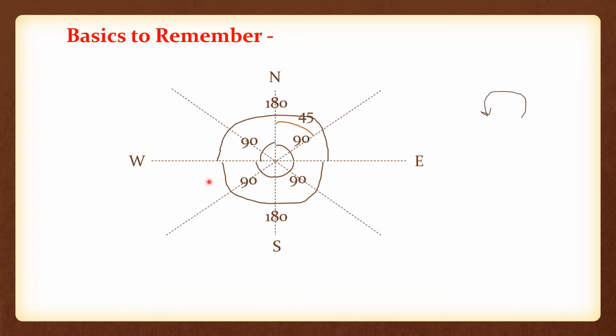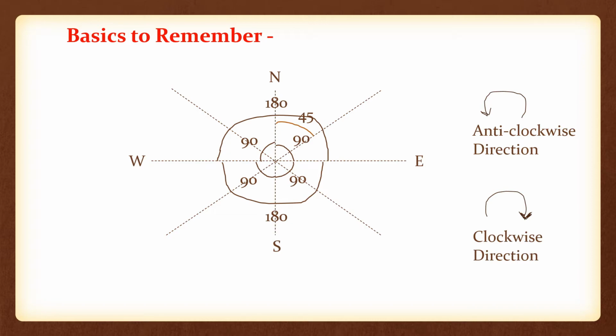turn like this, then it is called as anti-clockwise direction. Okay, if you go from this, you know, you have a clock in your home, you see clock moves from this side, right? So this is what is a clockwise direction, correct? And the reverse of it is known as anti-clockwise direction. So in some questions there might be something that Ram moves 90 degrees in anti-clockwise direction, so you need to have this concept ready. Okay, so this is our clockwise direction.